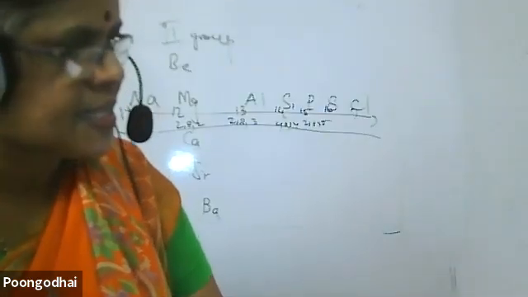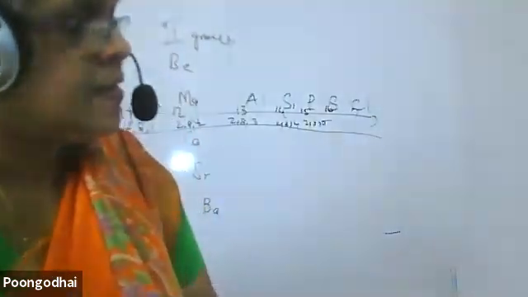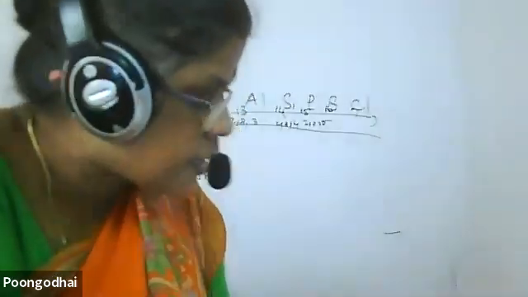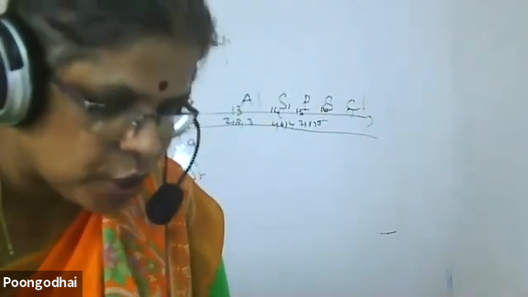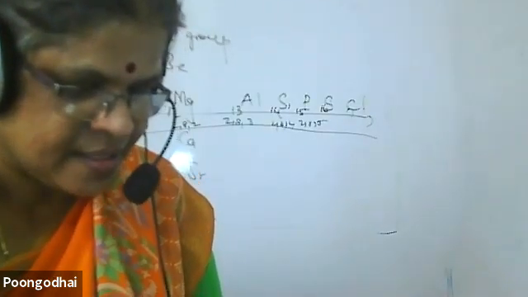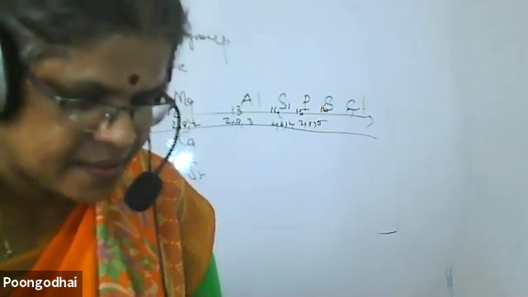Explain why the size decreases. Because the electrons get added up in the same shell. Because of the electrons added in the same shell, what happens? Effective nuclear charge increases. So the size of the atom decreases.